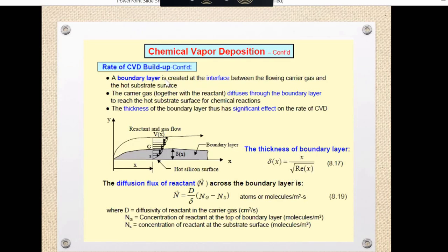The boundary layer is created at where? At the interface between the flowing carrier gas and the hot surface plate. You can say जैसे कि आप अगर रिवर को देखते हो ना, एक रिवर इमेजिन तो कर सकते हो आराम से. वहाँ पे क्या होता है कि जो पानी फ्लो कर रहा है, that water is in contact with the surface. उसको हम लोग एकदम, if we consider that at that point of interface, physically it is not flowing. We consider for the equation purpose, for developing equation, it is in rest position.